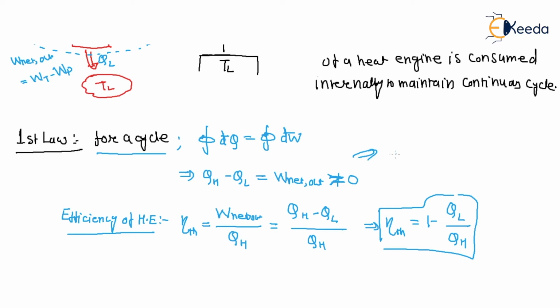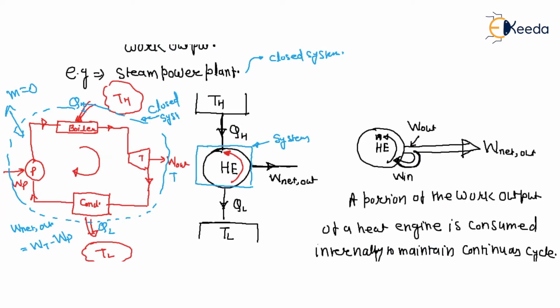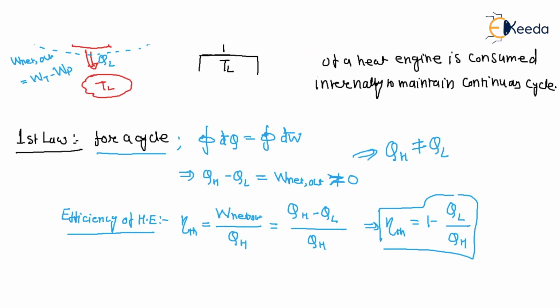So QH is not equal to QL, and QH is equal to W net plus QL, where W net is greater than 0.